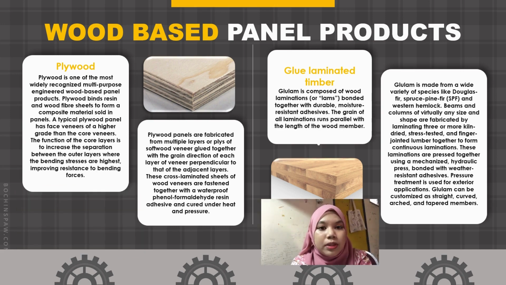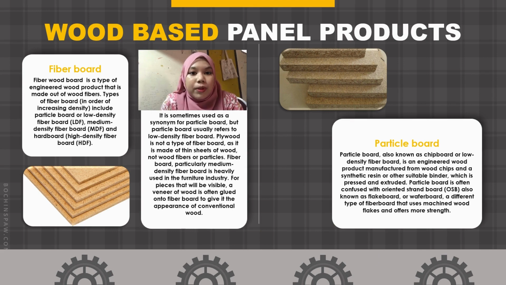Glue laminated timber. Glulam is composed of wood laminations bound together with durable, moisture-resistant adhesive. The grain of all of the laminations runs parallel with the length of the wood member. Fiberboard. Fiberboard is a type of engineered wood product that is made out of wood fiber. Types of fiberboard include particle board or low density fiberboard, medium density fiberboard, and hardboard.